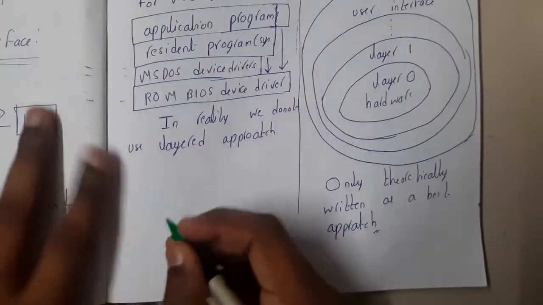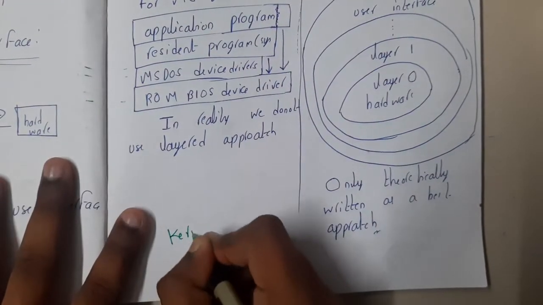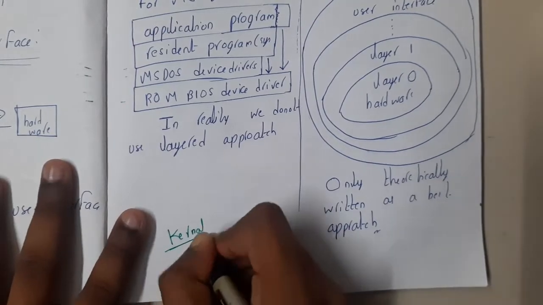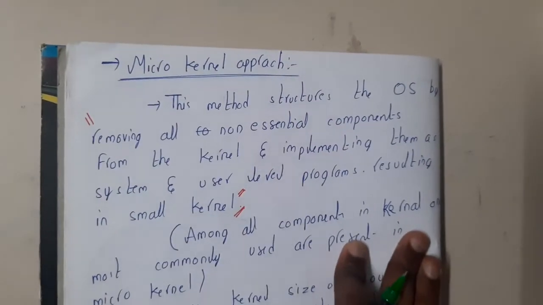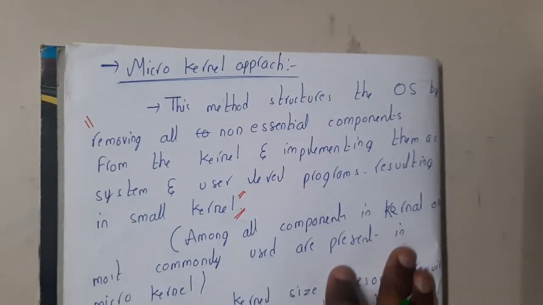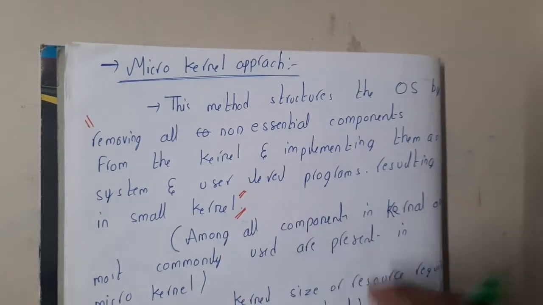Now let us move to microkernel. So now all the students got a clear idea about a kernel, right? Kernel is having multiple programs inside it, in simple words. Now moving on to microkernel. From the name, you can say, guys, it is a part of a kernel or a mini version of the kernel, right?